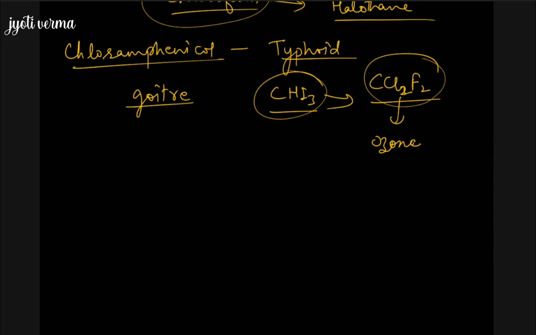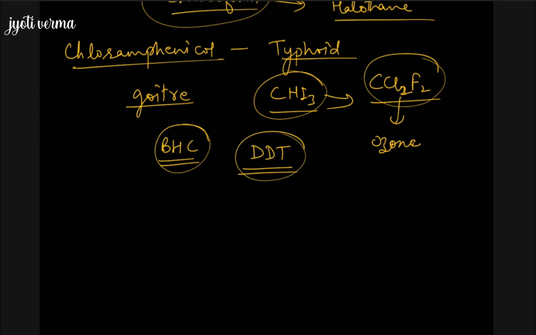Apart from this, BHC, benzene hexachloride, is an insecticide. Or DDT is another chemical which is used to kill the malaria mosquito. So that is how there are various uses of the compounds of halogens and alkanes, or you can say haloalkanes and haloarenes.